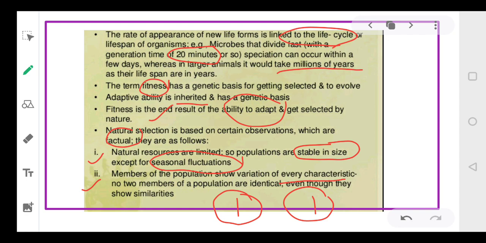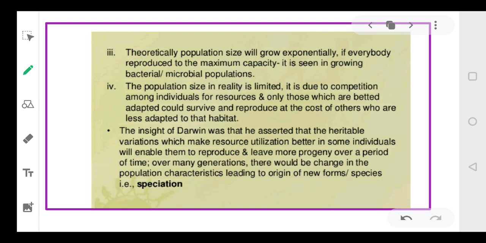ये दोनों individuals एक जैसे हो सकते हैं, similarities हो सकती हैं इनमें दिखने में, right? लेकिन उनकी ability है जो है adapt करने की, वो दोनों में different होगी. Theoretically, if we talk about, the population size will grow exponentially.